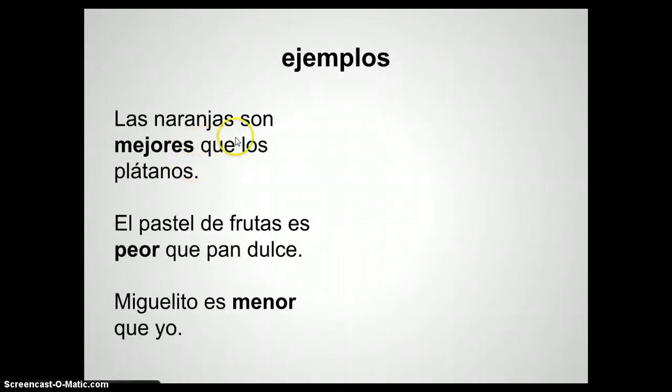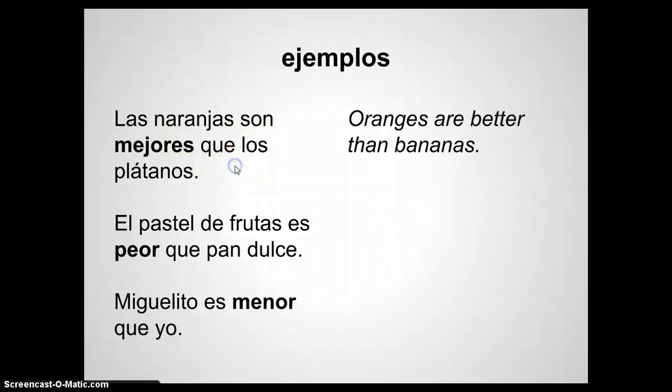Las naranjas son mejores que los plátanos. Oranges are better than bananas. So we have subject A, subject B, verb ser. We have mejores. They are better. We don't need más and we don't need an adjective because it's both in that. El pastel de frutas es peor que pan dulce.